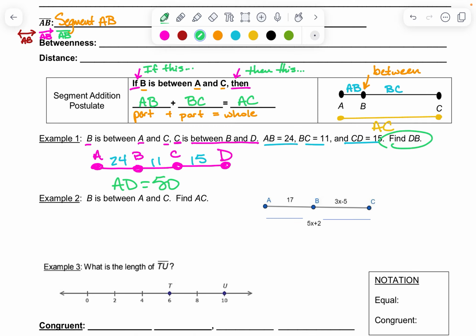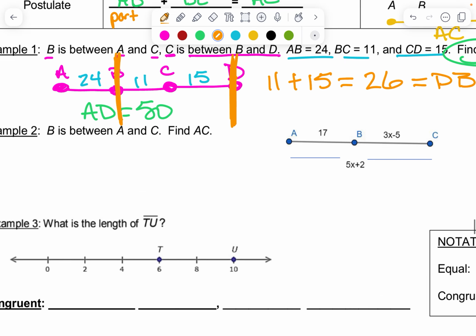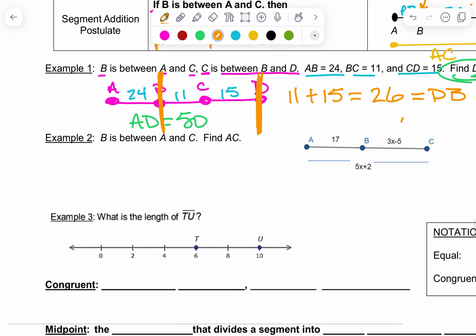But that's not what the problem asks. It says find DB. So I'm really just looking for what is this section right here. So 11 plus 15, DB, would be 26. And so that's kind of like the basic straightforward one that gave us all the information we needed. But then I jump down here to the next, and you can see we've got some algebraic expressions in here.